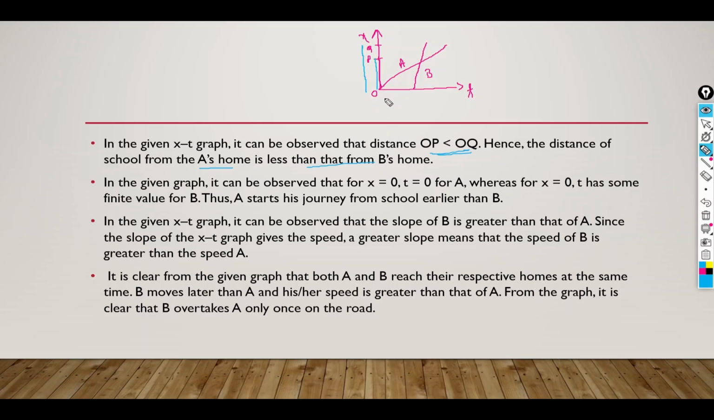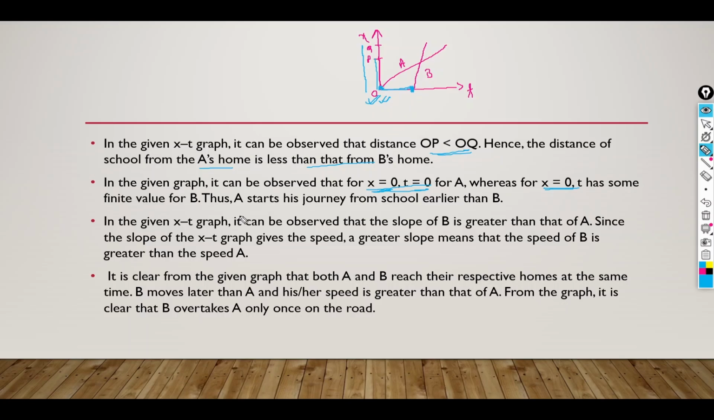Then for the second question, from the given graph it can be observed that for x equal to 0, they are talking about this position, where t has some finite value for B. So the distance is 0 for B, but there is some time elapsed. This is the case for B, and this is the case for A. Thus A starts his journey from school earlier than B. Just look at it: A is starting a bit earlier than B.